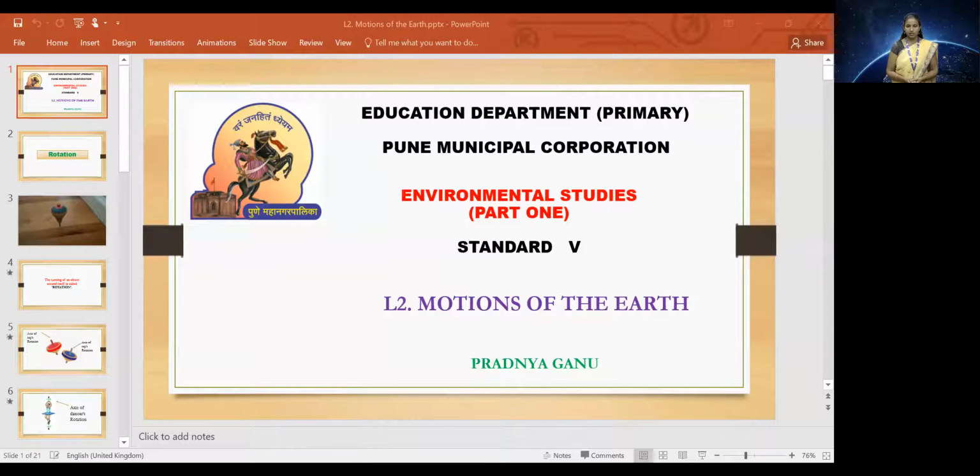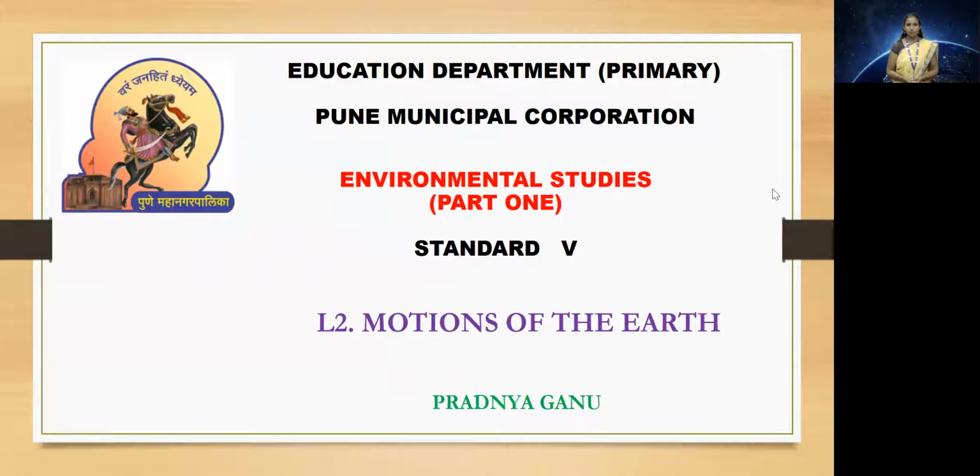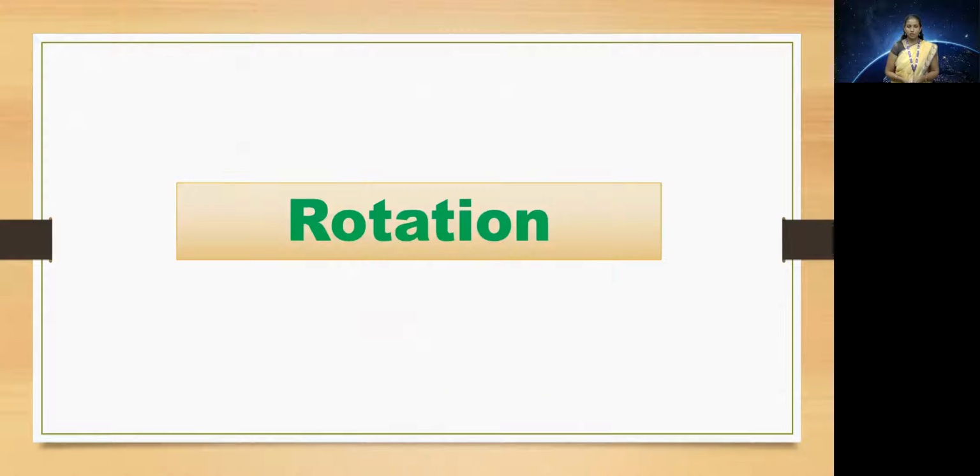I'm Pradnya Ganu and today we are going to see Environmental Studies Part 1, Standard 5. Lesson number 2, Motions of the Earth. As the name suggests, motions means movements. Earlier we have learned that all the planets rotate by themselves, that is one motion, and they revolve around the sun. That is another motion. So let us learn the first one out of it, that is rotation.